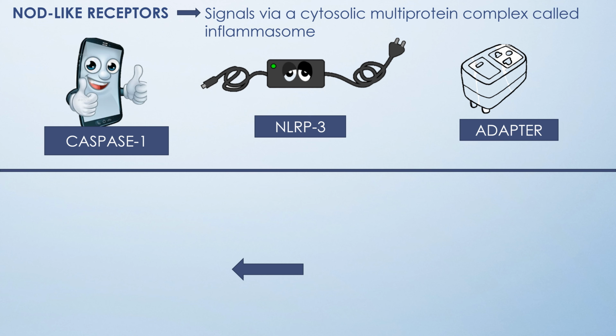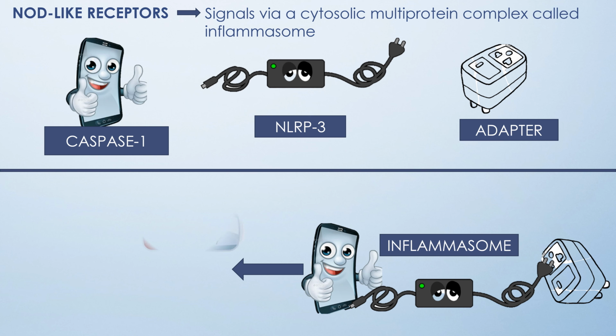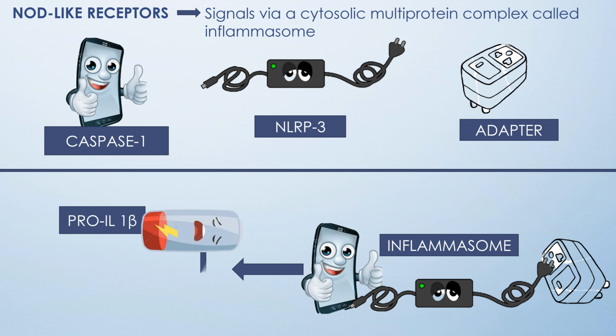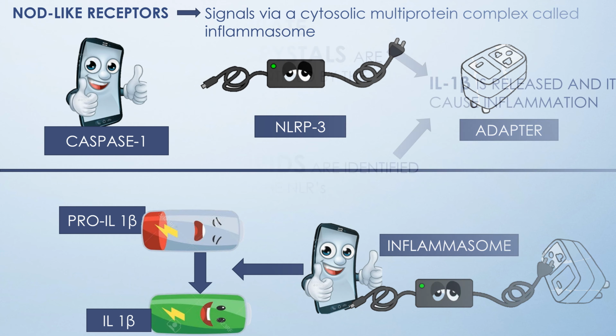biologically active interleukin-1. So this inflammasome consists of an adapter and a sensor protein called the NLRP3 and the enzyme caspase-1. So this enzyme caspase-1 converts the pro-interleukin-1 beta to interleukin-1 beta. It converts the inactive form of interleukin to the active form. So now this active form gets ready for inflammation.